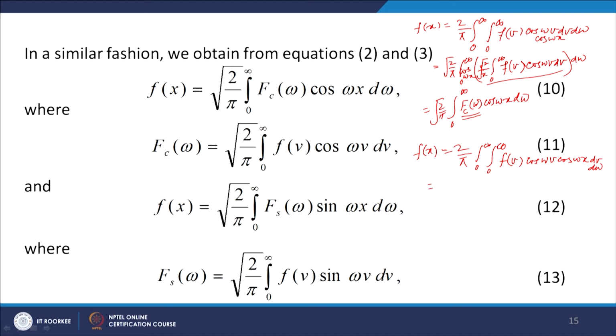In a similar manner I can write it as root 2 over pi, integral 0 to infinity of F_s(omega) sin omega x d omega, where F_s(omega) is given by root 2 over pi, integral 0 to infinity of f(b) sin omega b db. F_s(omega) means Fourier sine transform. So, this is the Fourier cosine transform, this is the inversion formula for the Fourier cosine transform, this is the Fourier sine transform, and this is the inversion formula for the Fourier sine transform.